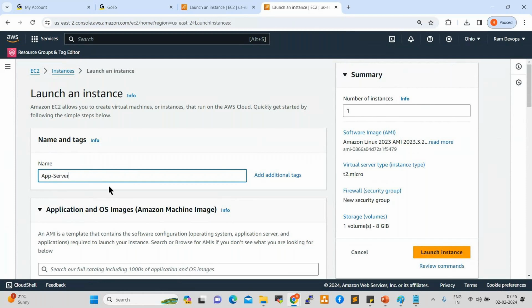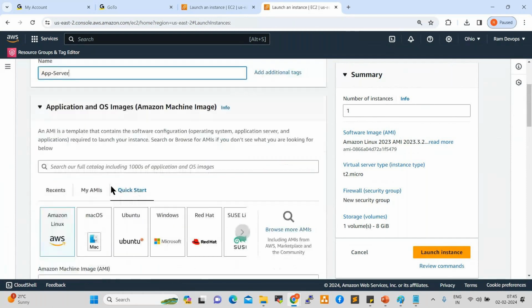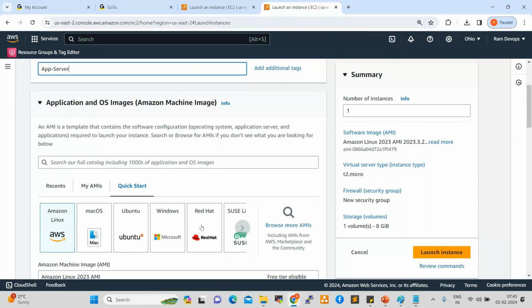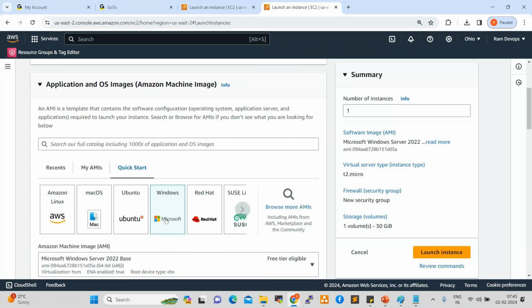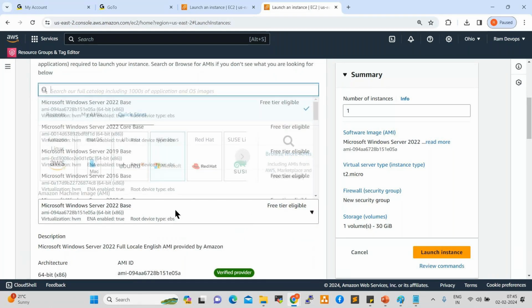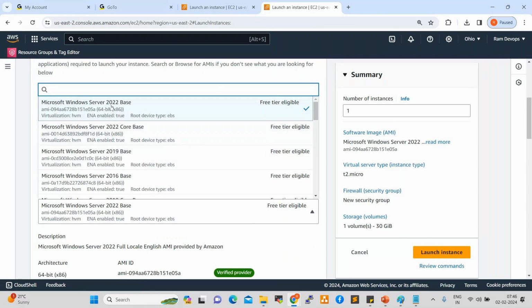Application server. Okay. Go down here, see here, these are all images, AMIs, Amazon Machine Images. We already created a Linux server. Now I want to create a Windows server. So select Windows server. Here these are the flavors, different versions: Microsoft Windows Server 2022 base, 2022 core base, 2019 base, 2016 base. As per the project team requirement, whatever version they require, we need to select here. For example, I want to select this 2022 base.